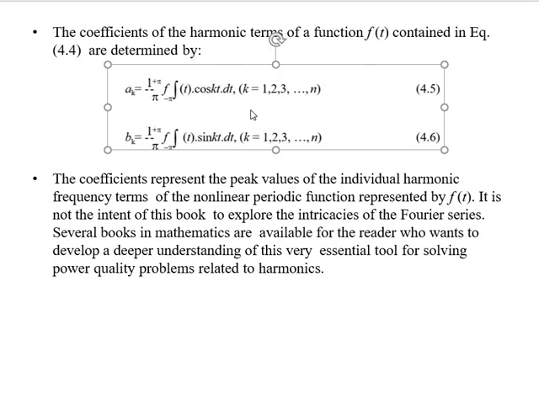This will be used to find the value of a_k for any function. Now b_k is equal to 1/π times the integral from −π to π of f(t) sin(kt) dt, where k equals 1, 2, 3, ... n. This is equation number 4.6.